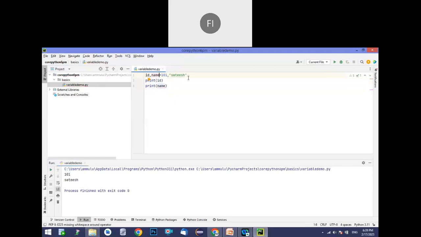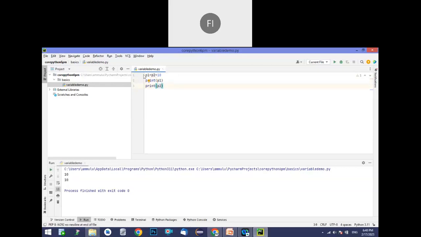And like this we can also store p1 equal to p2 equal to 10, assume that. Now in both p1 and p2 you have the value 10 only. Now print p1 and p2. If you run that, it will show both values as 10 only. Like that you can define the variable.